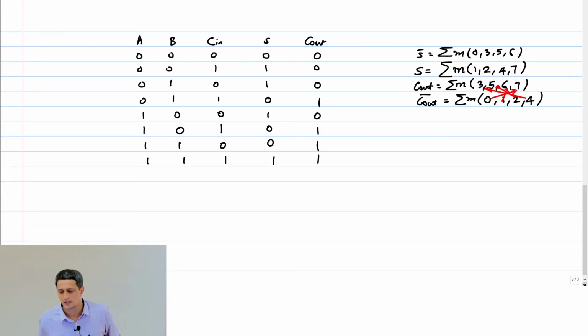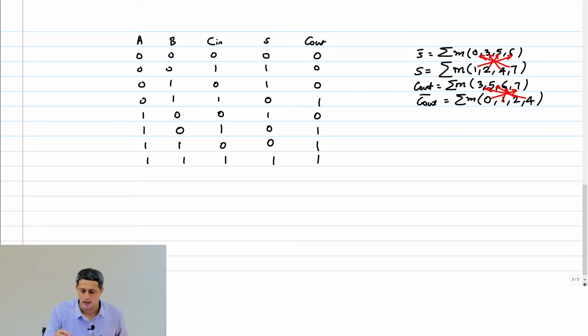What about the sum part? If I invert 1, what do I get? 0, 0, 1, you invert, what will you get? 6, right? So this also seems to be inverting. 0 will invert to 7. What about 3 and 4? If I invert 3, 0, 1, 1, I get 1, 0, 0. So that also is inverting. 2 and 5, 0, 1, 0, 1, 0, 1, right?